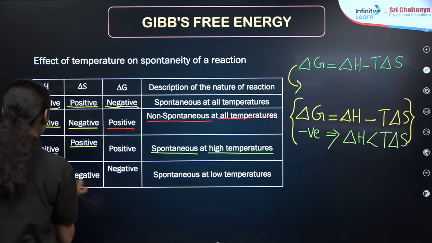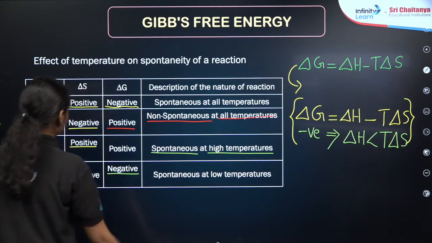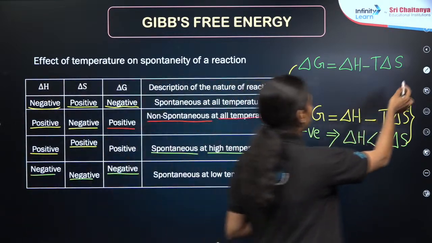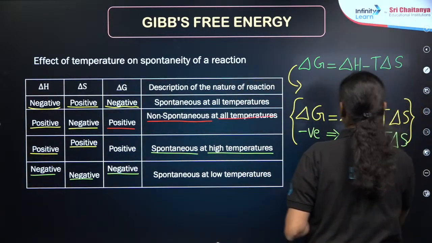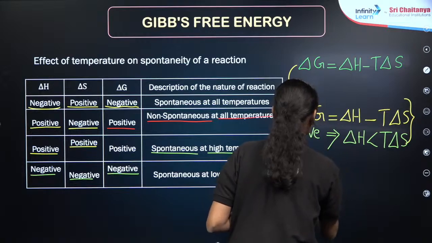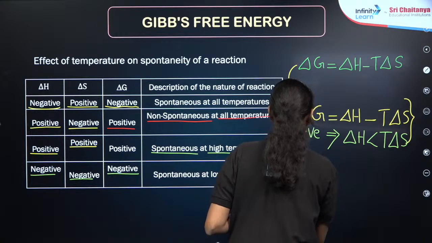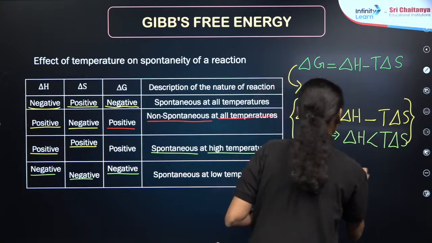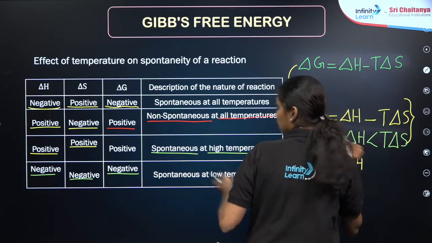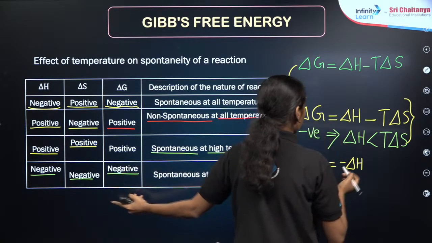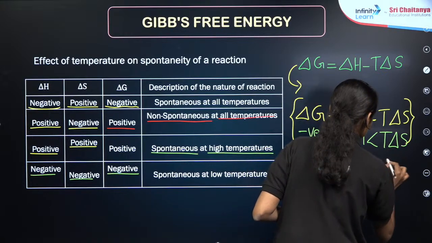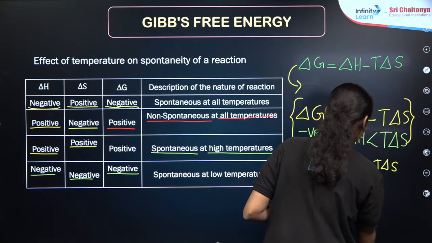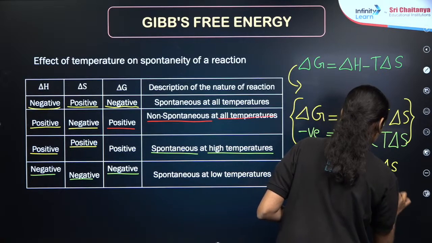Then what about the last condition? If I am taking delta H is equal to negative, right? So it will be minus delta H. Then again delta S is also negative, so I am taking here plus T delta S, right? Plus T delta S, or I can write it as T delta S minus delta H, right?